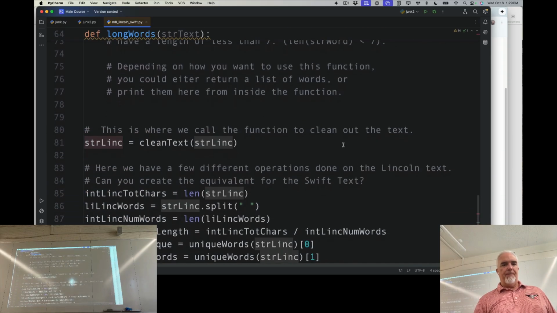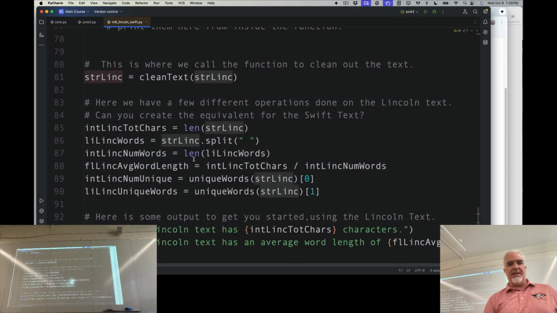So if I run this code, you can see here it cleans the text, and I'm just operating on the Lincoln text here. I'm cleaning it, getting the length of the total characters. So how long is the Lincoln text in characters? How many words is it? What's the average word length? I can find the average word length by adding up all of the characters and dividing by the number of words.